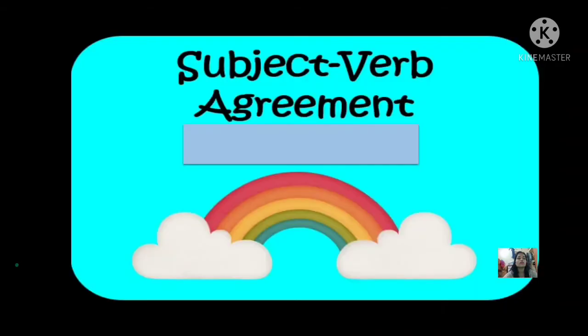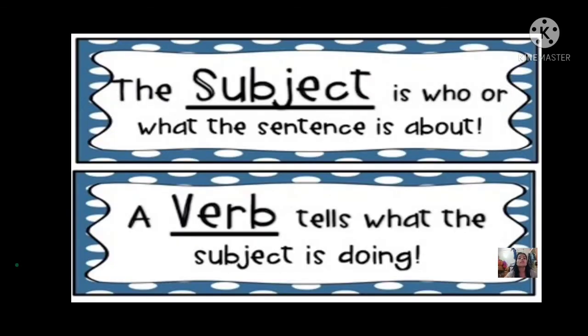Let's see further. Subject verb agreement. Yes, we are going to see subject verb agreement. Now, what is subject? What is verb? Let's see. The subject is who or what the sentence is about. Subject means basically what we are talking about. And the verb tells what the subject is doing. Yes, the subject is the person we are talking about, and the verb is what the subject is doing. That means what that person is doing.